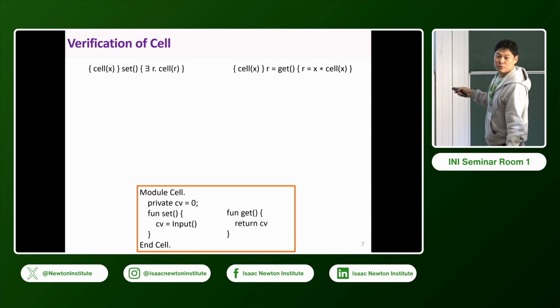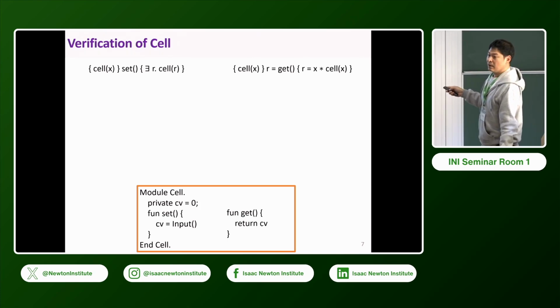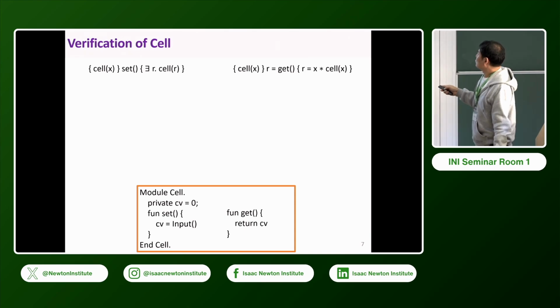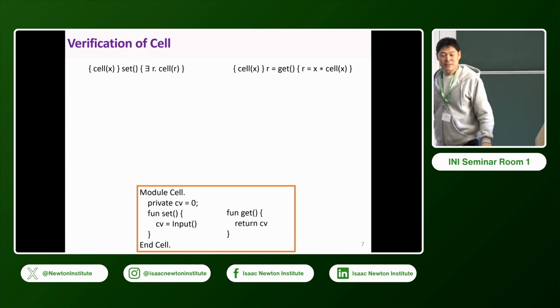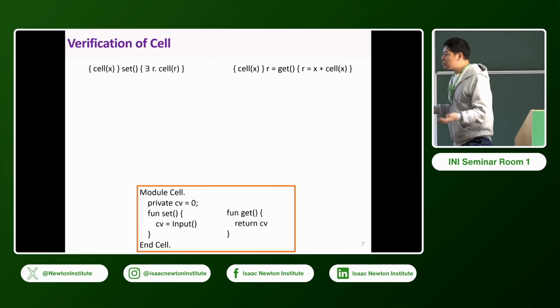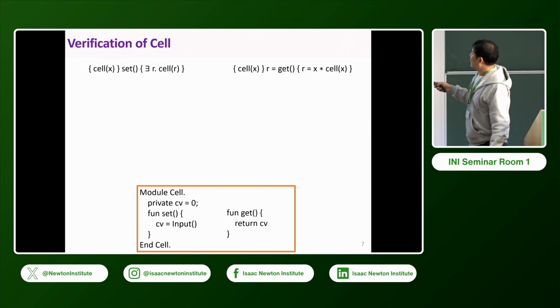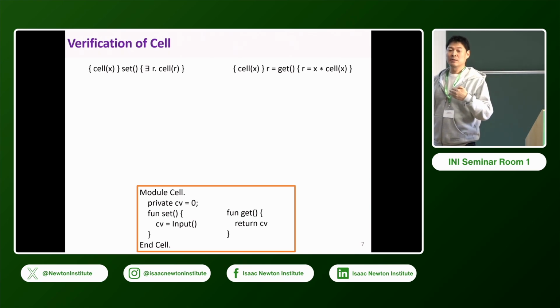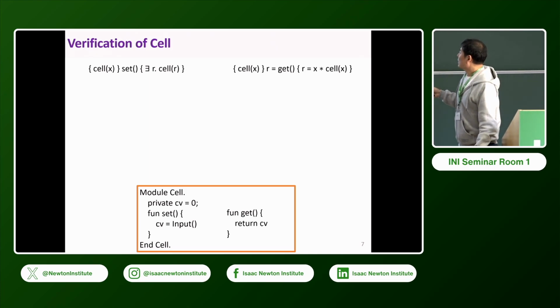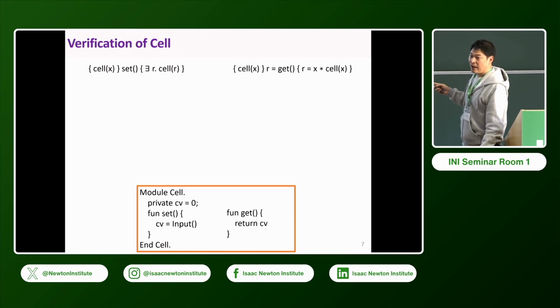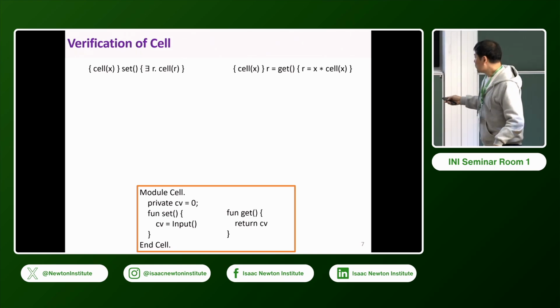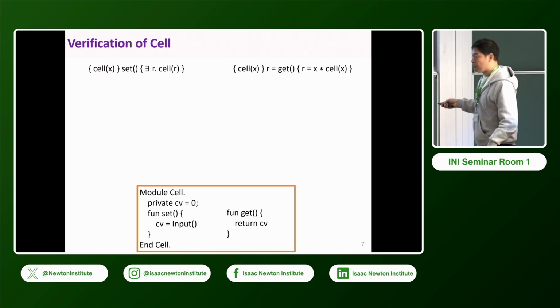But for cell, what would you say? Given cell X, because the value can be changed, right? So you cannot return cell X. But you can say, okay, there exists some R and set R, right? That's maybe a natural thing, but you miss the information that this R is not an arbitrary thing. R is a value given by the user. That information is removed, right? So I want to keep the information. This is a kind of natural spec, but I will use imaginary spec to retain this information.